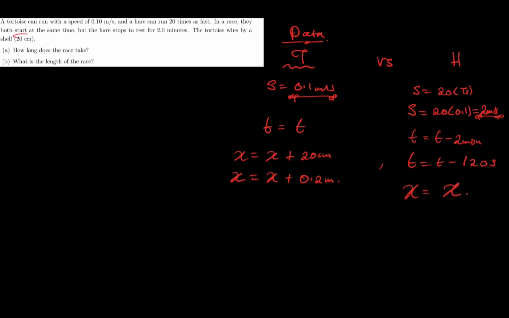Imagine you're running with your friend, from some random point. According to the vicinity I'm in, imagine you're down school and you're trying to run to up school. As you are running, one of your friends stops to rest for some minutes, but you continue running, and then you reach up school just by a difference of 20 centimeters. So it's like your distance now plus that difference that was created when your friend stopped. I don't know if you get it, but that's what's going on here.